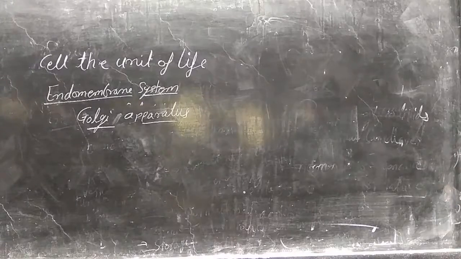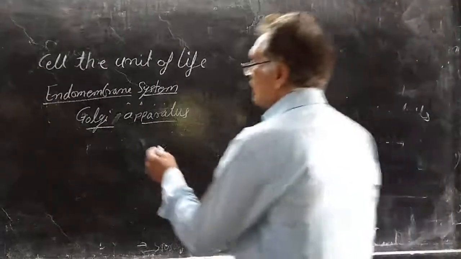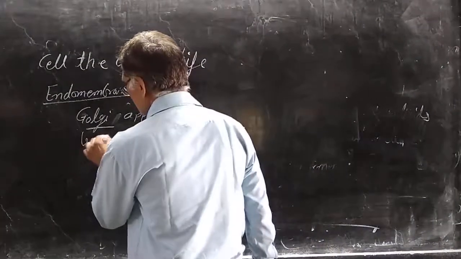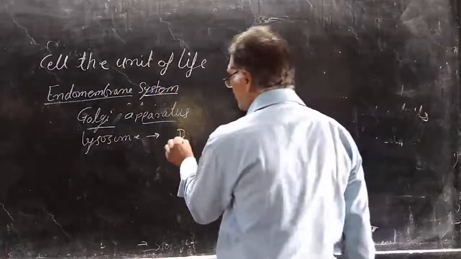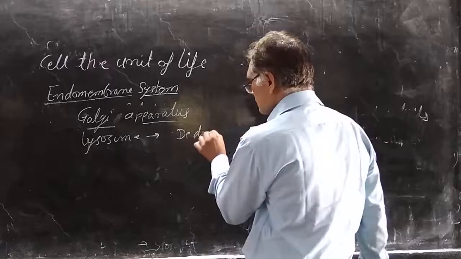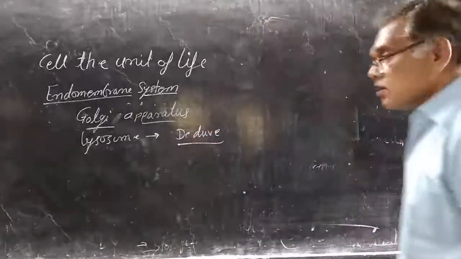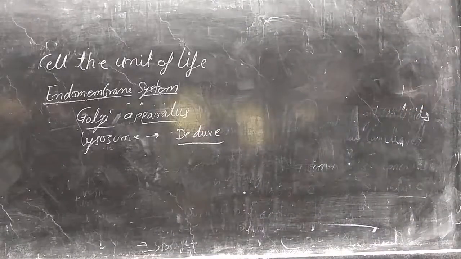The next membranous system is the lysosome. Lysosome was first discovered by De Duve.